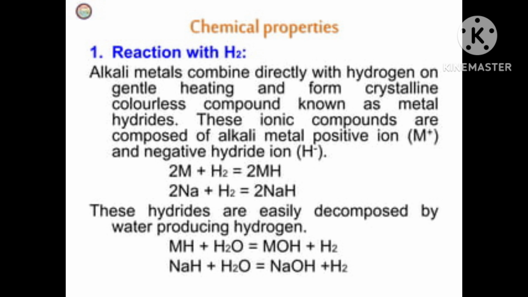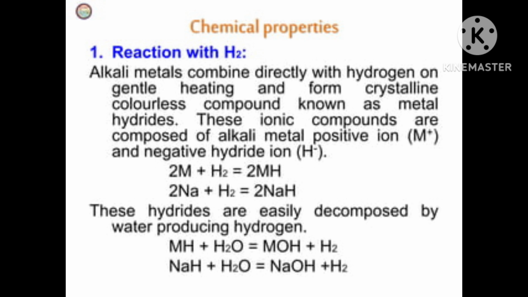The alkali metals readily react vigorously with halogens to form ionic halides, that is the MX, M plus X minus. However, lithium halides are somewhat covalent.